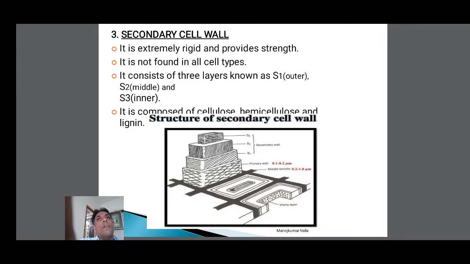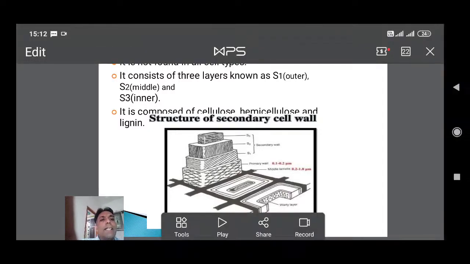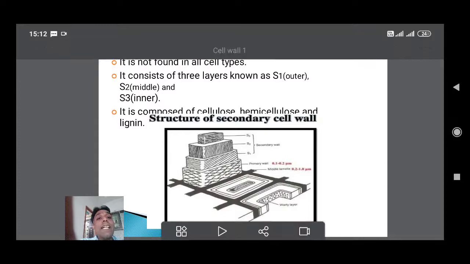Early plants have very flexible stems because of the primary cell walls. After the cells grow into trees, the stem has great mechanical strength because of the secondary cell walls.